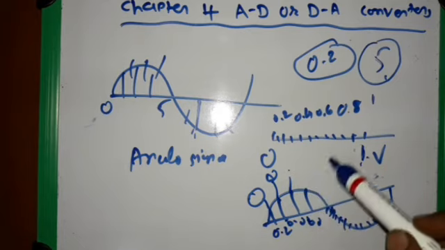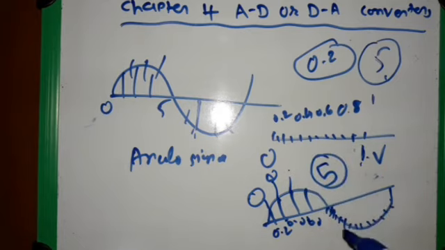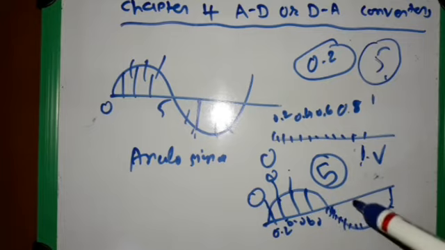So here we have only 5 values for this digital signal, and for the analog signal we have a continuous value, so we can take infinite steps. So infinite resolution is here for the analog signal.